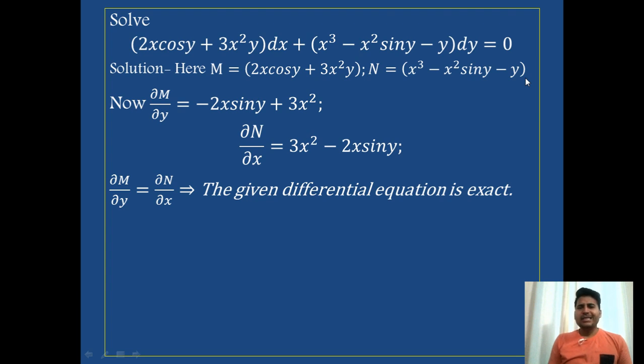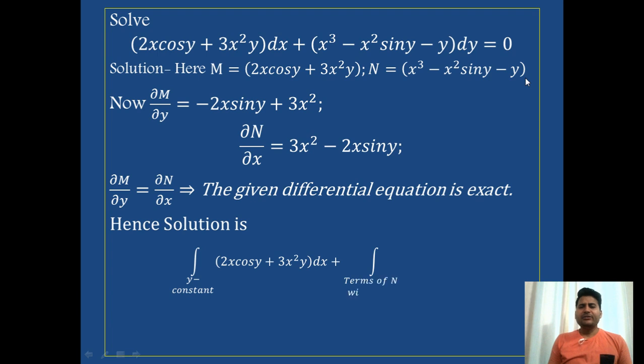We will proceed in the same manner as we did in the previous question. So the solution is integral M dx plus N dy. I just substitute the values of M and N in it. And remember, here I put the value of N by putting x equal to 0. So if I put x equal to 0, this will be 0, this will be 0, and what I get is only minus y. So minus y here, now we will do its integration with respect to x and y.